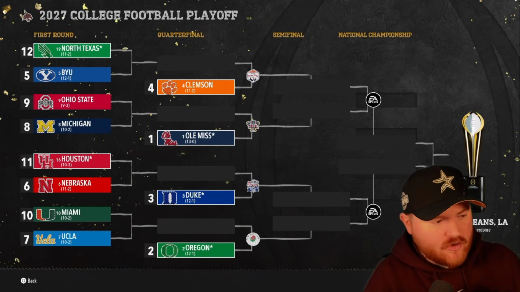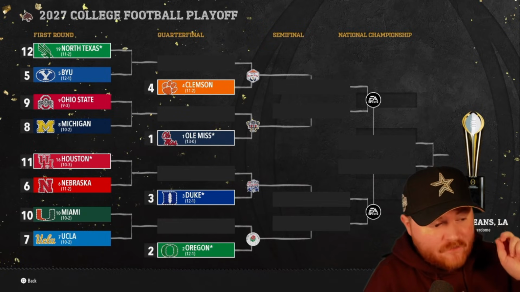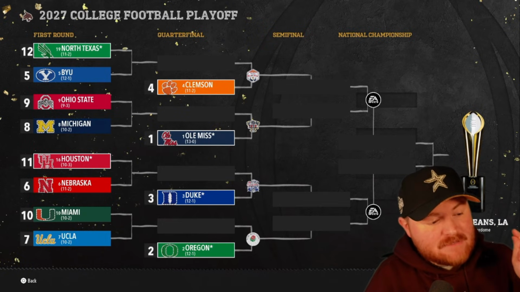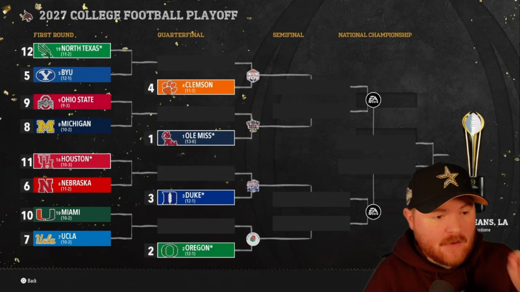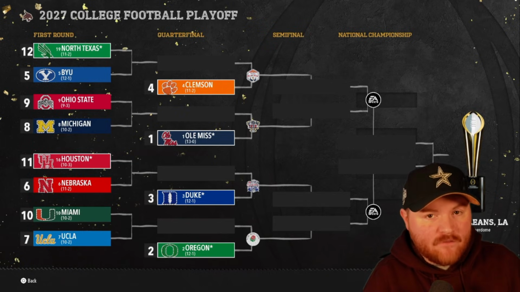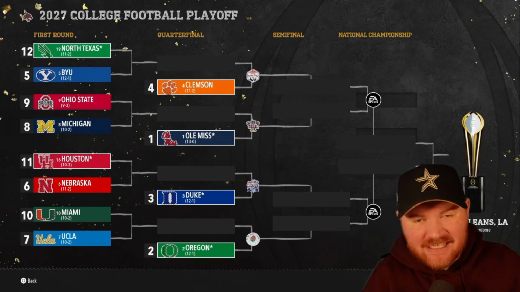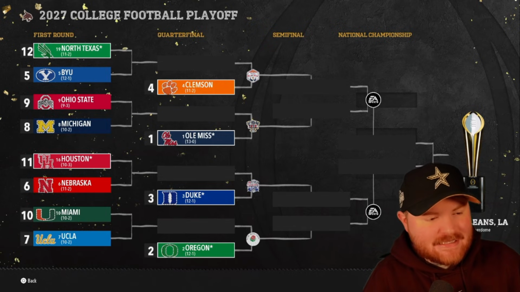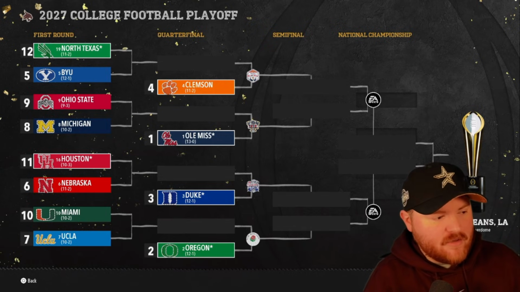Ohio State's in for their third straight season. Michigan is in for their third straight season. They'll face off in the college football playoff for the second straight time. Ole Miss is back yet again from last season. They got blown out in the semifinal by Georgia last season. They're back for revenge, but Georgia's nowhere to be found. Clemson is back for the second straight season. Houston, Nebraska, Miami, UCLA, Oregon are all in for the first time, and then we've got Duke back for the third time, looking to secure their spot as the best team in the first portion of our video here.